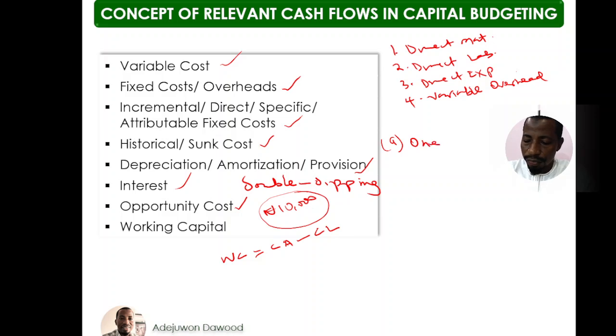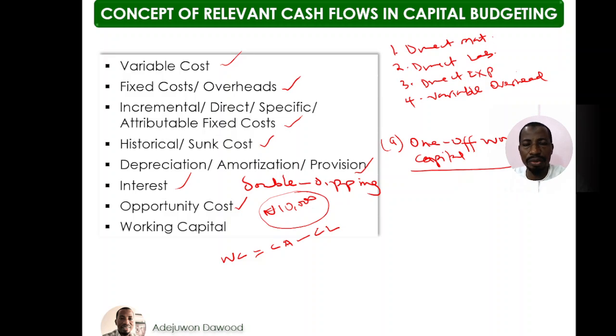one-off working capital. Okay, how do you treat a one-off working capital? A one-off working capital should be treated as cash outflow in the year before the year of occurrence and recovered fully at the end of the useful life.